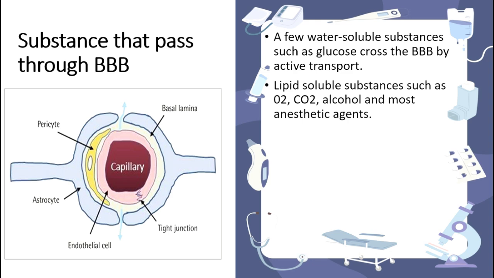Then there are lipid soluble substances. As you know, if there is no oxygen in your body, will your brain survive? The first organ that dies without oxygen is your brain. So the main important thing is oxygen, and there is an exchange of carbon dioxide, that is used carbon dioxide is getting out of the body through the blood brain barrier.